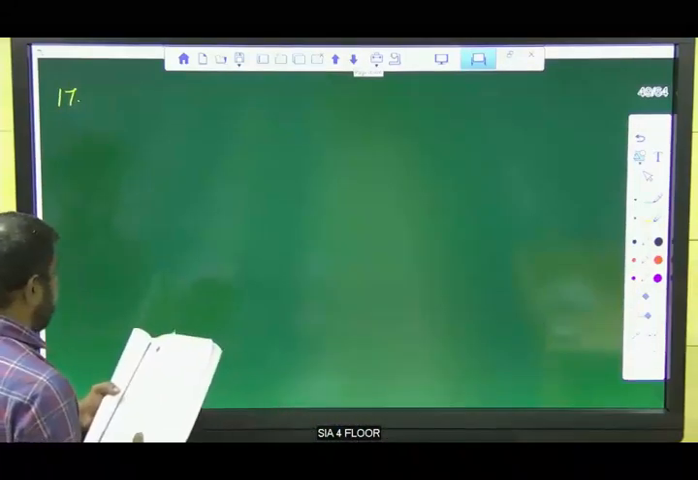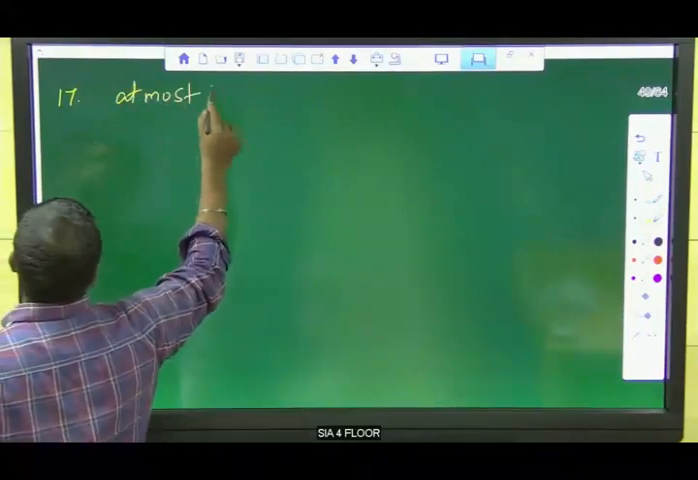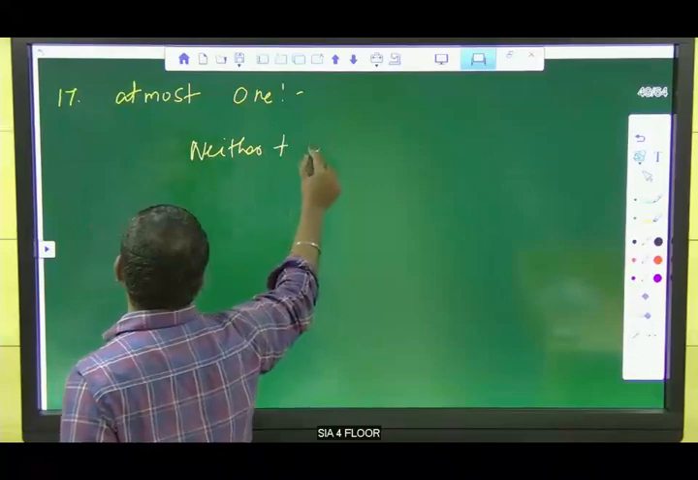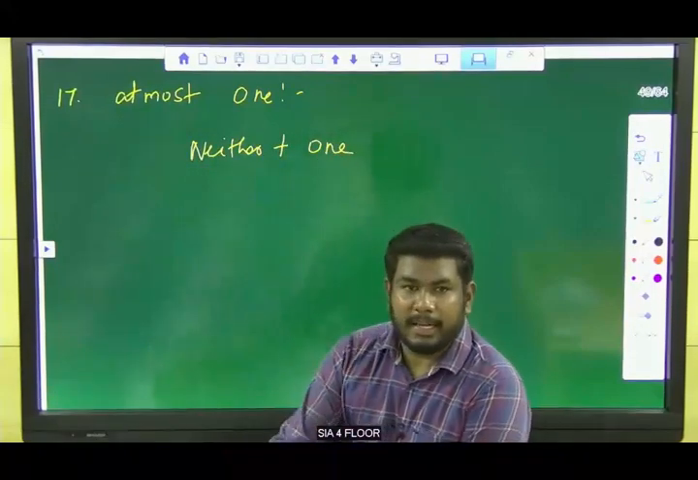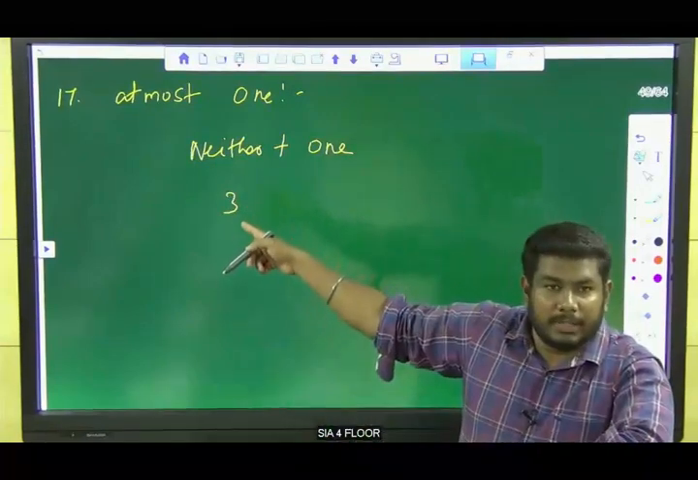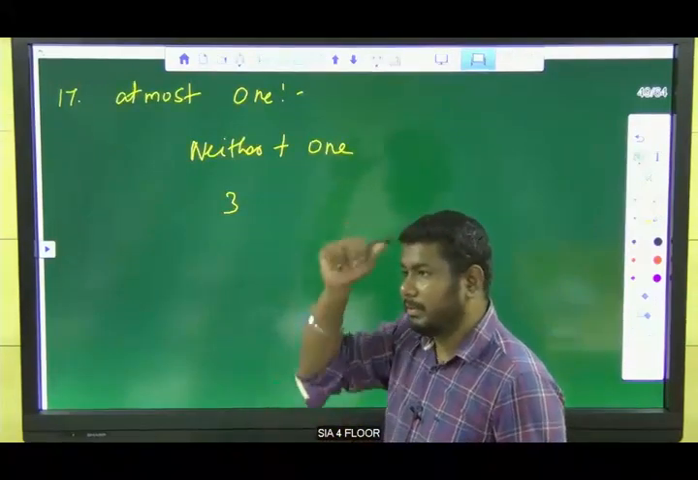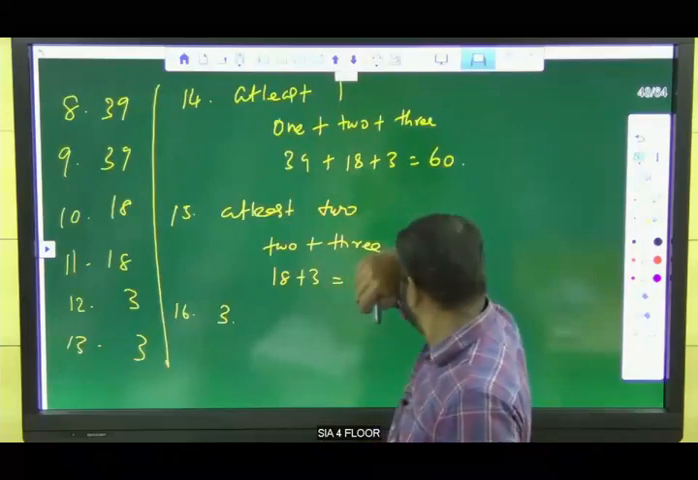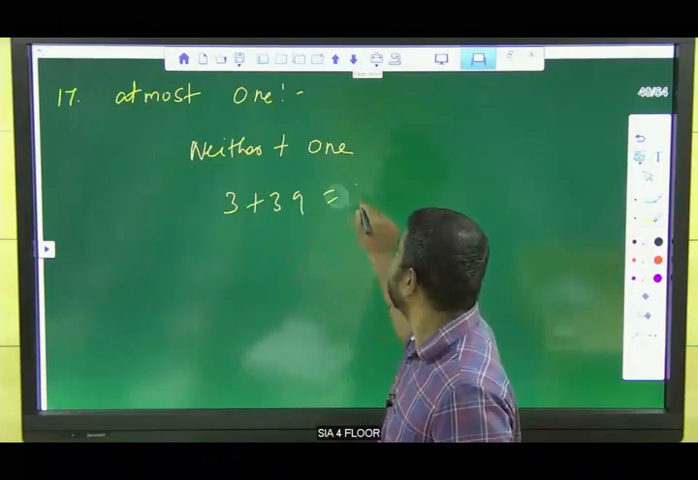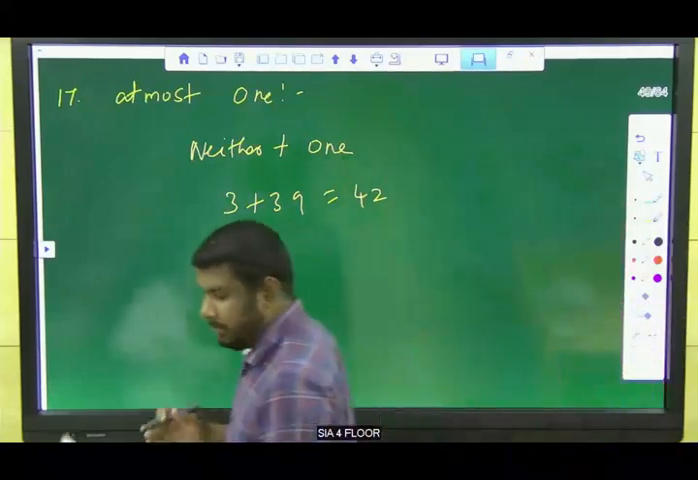17th one. How many study at most 1? I already told you what at most 1 is. At most 1 means neither plus 1. We know the neither value, right? The neither value is 3. So how many students study one subject? 39. Clear? Any doubt in at most 1?